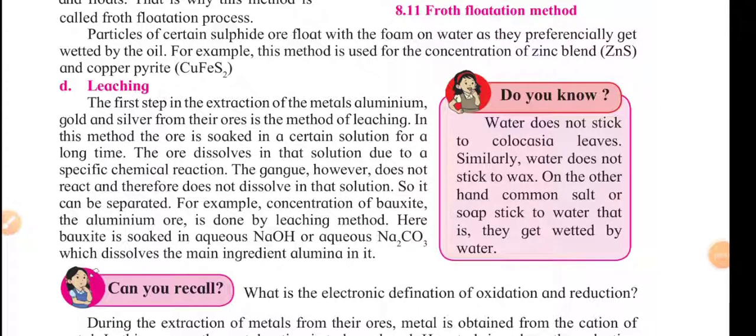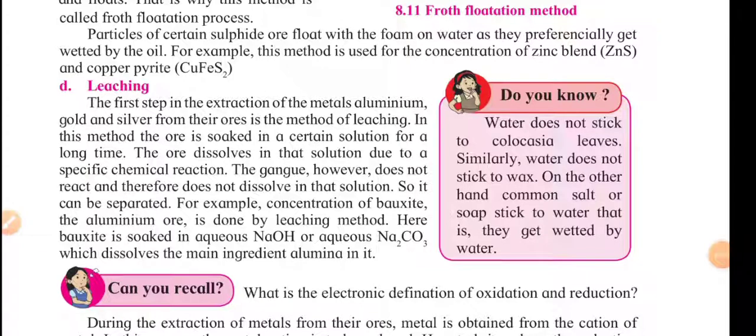One ore is soaked in a liquid or some chemicals, and when that chemical reacts with the ore, it dissolves the particular desired metal, and then after a few reactions we separate the dissolved metal from the desired metal. We separate both. Basically in leaching we use certain chemicals.